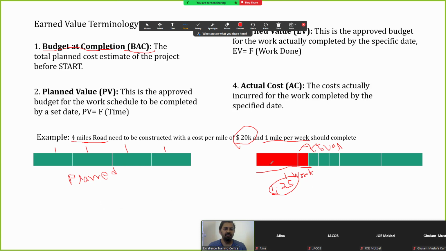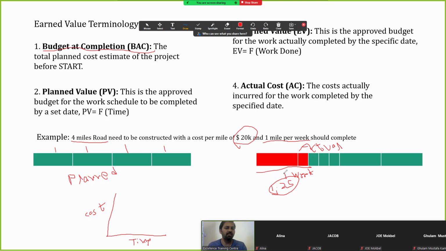Another main component, as Mr. Jasir explained in the previous slide's graph: here we have taken time, and here we have taken cost. So another main component is cost.